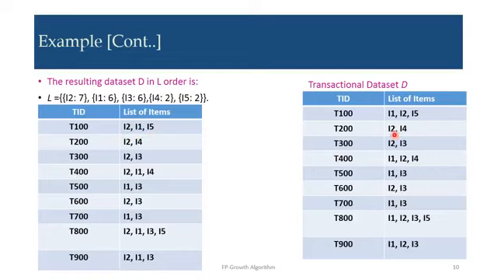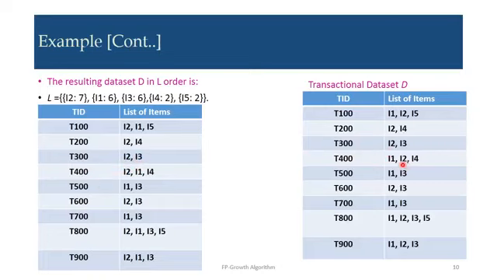In T200 we have I2 and I4. It is correct as it is. In T300 we have I2 and I3. It is also correct, I3 support count is 6, I2 support count is 7, so we keep T300 as I2 and I3.